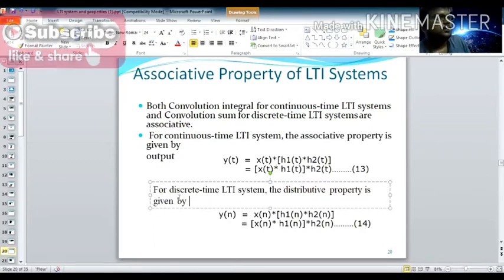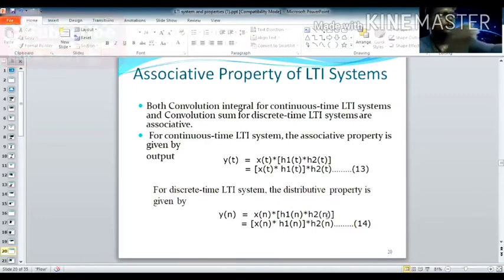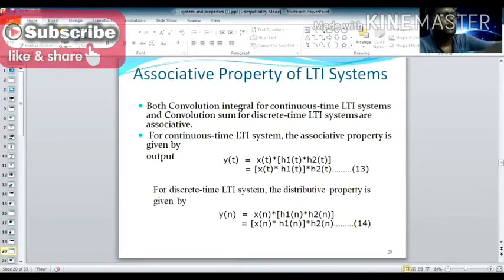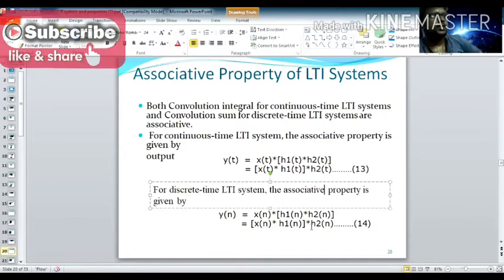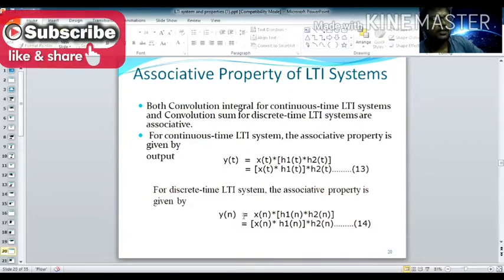For the discrete time LTI system, the associative property is the same thing. It is given as x of n star h1 of n star h2 of n. Now you put a bracket so that x of n is convolved with one impulse response, along with h2. How is this attained?